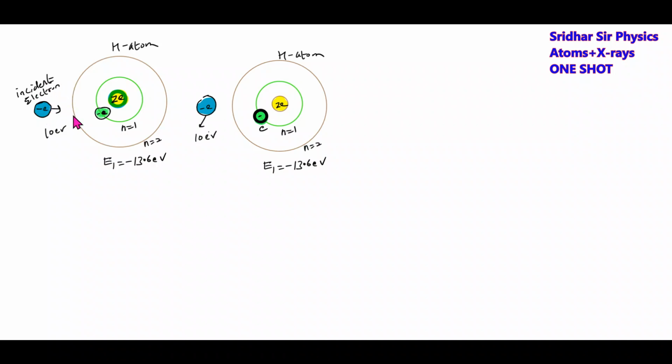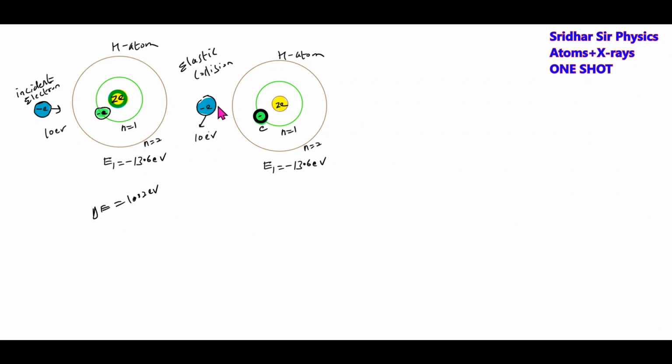Now the electron is incident with 10 electron volt. For the hydrogen atom, how much minimum is needed? 10.2 electron volt. But how much is the incident energy? The incident electron has energy 10 electron volt. It cannot be absorbed. It will just collide elastically and rebound with the same speed. So here we can call it an elastic collision. It will rebound with the same speed and this hydrogen atom will not get excited or de-excited.